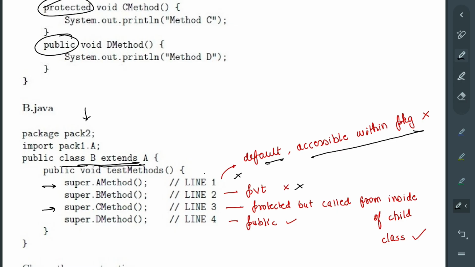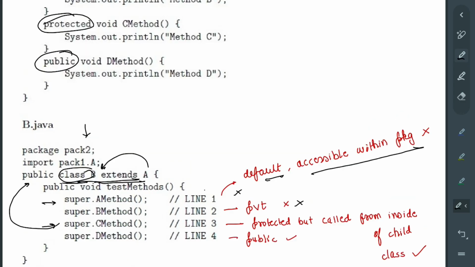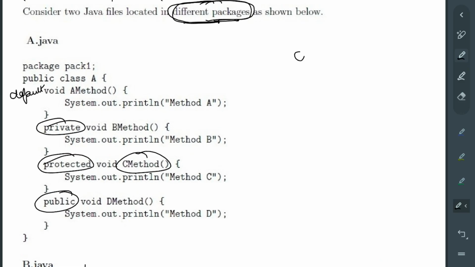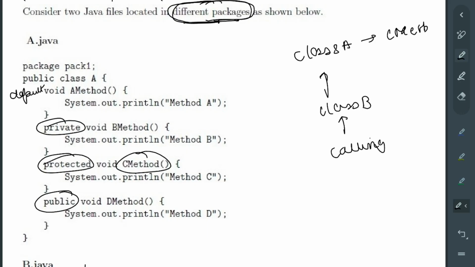C method is being called from within the class B, and class B is a subclass of class A, which actually houses the C method. Class B is a child of this, and the calling is happening from within class B. That's why it is fine.